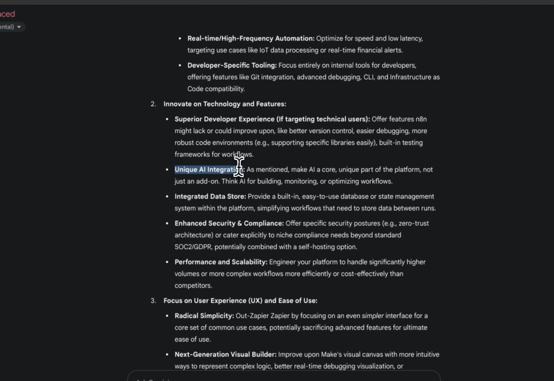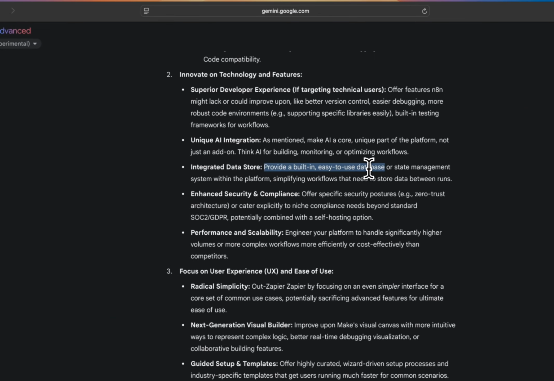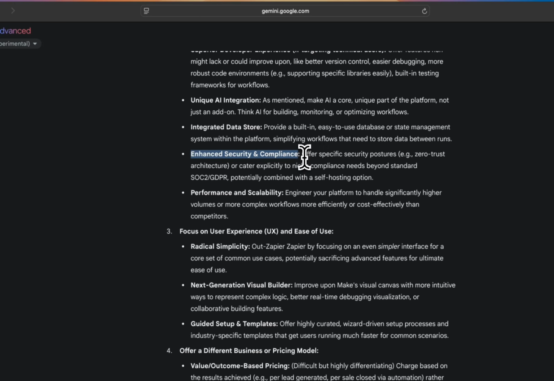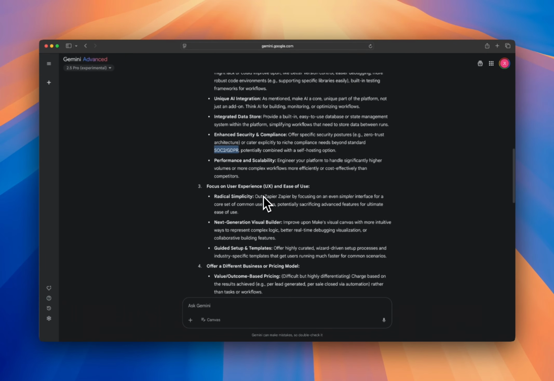So let's see, unique AI integration. As mentioned, make AI a core, unique part of it, not just an add-on. I'm thinking of building, and it already does that. There I have AI first kind of automation for me. I think they're the most comprehensive in that sense. Integrated data store, built-in database, state management. Sure, I think those platforms already have that. Enhanced security and compliance. This is nice, but again, I know N does self-hosting, and I'm pretty sure all of these companies are compliant with the most essential compliances.